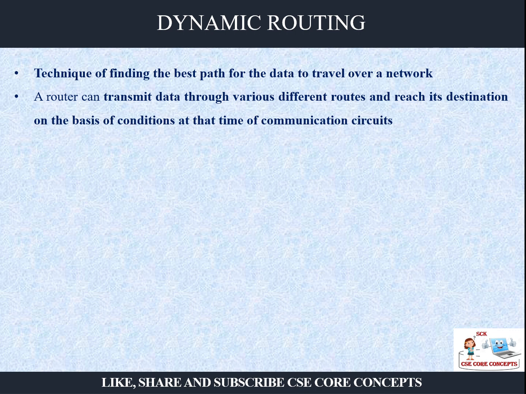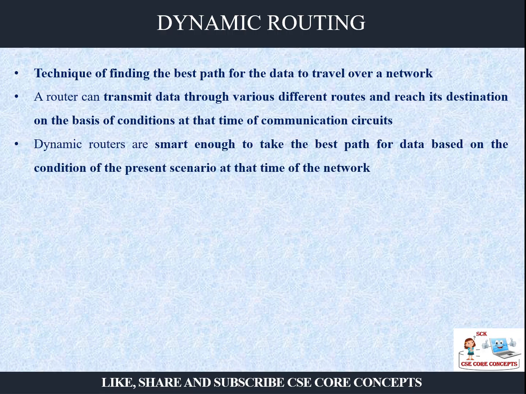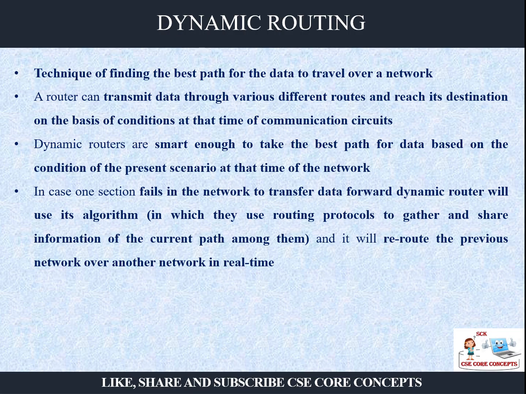And another variation of routing is dynamic routing. This is a technique to find the best path for the data to travel. It is like transmitting through various different routes, and you have to reach the destination. So you can say they are very smart to take the best path based on the condition of the present scenario. So if one section fails, suppose some problem is there, it is very smart to reroute.